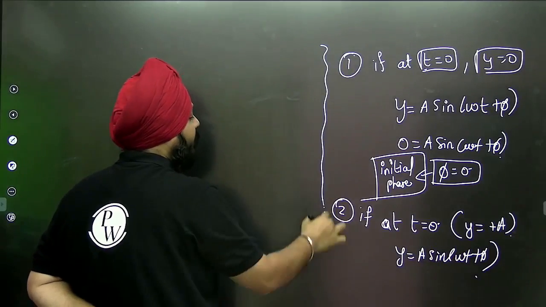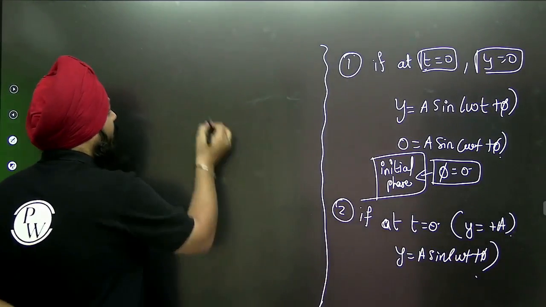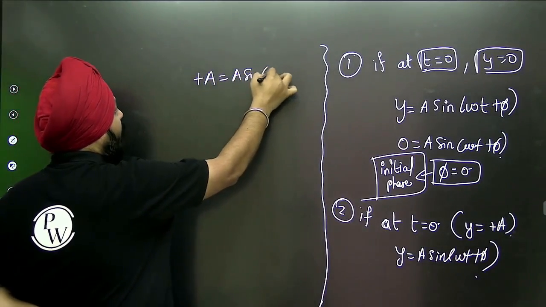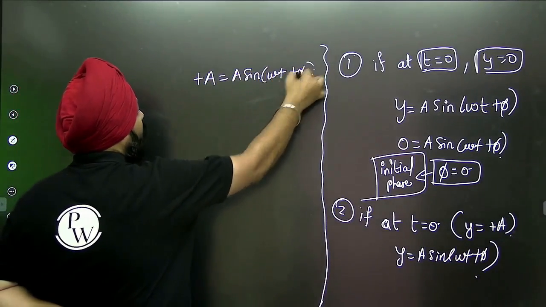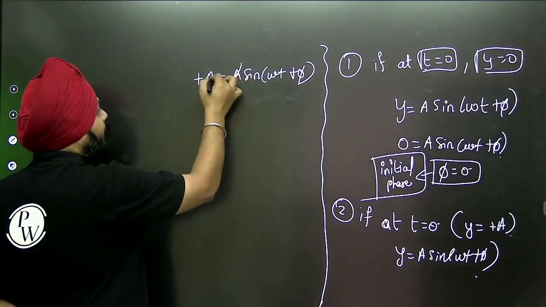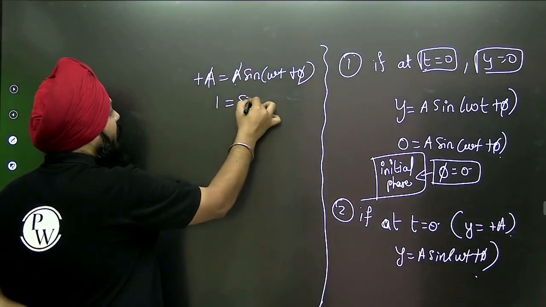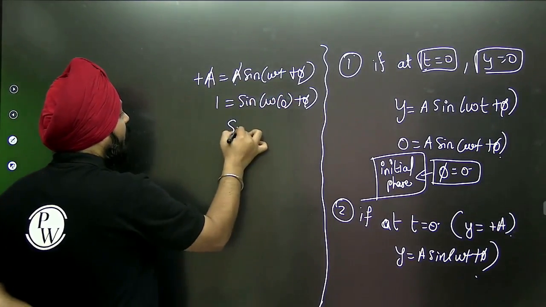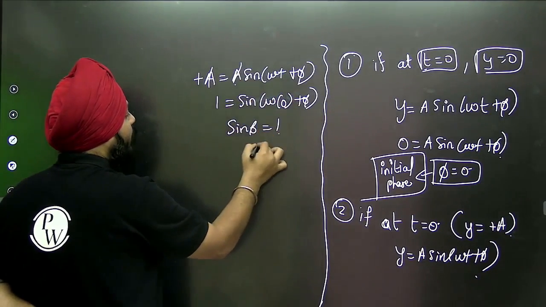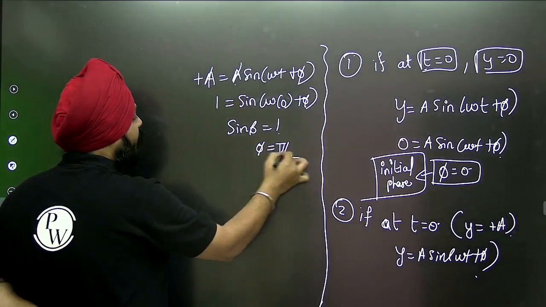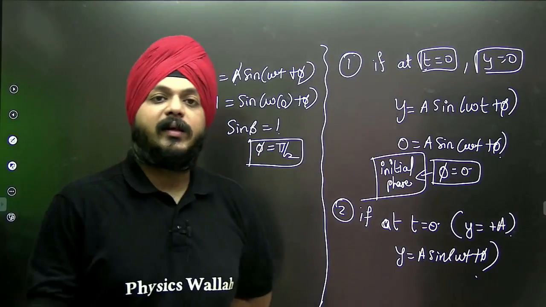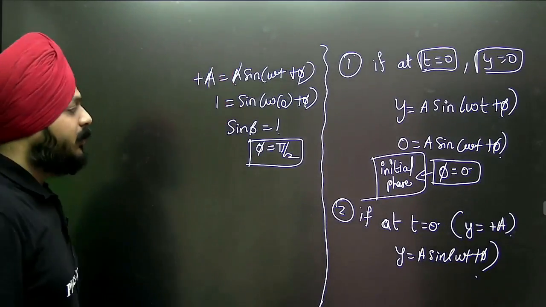This is the best example of how the mean position is getting changed. Plus A is equal to A sine of omega t plus phi. From this point the particle is starting its motion. 1 is equal to sine of omega t0 plus phi. So sine phi is equal to 1, the initial phase is pi by 2. This is going to help in understanding the concept of the phasor.